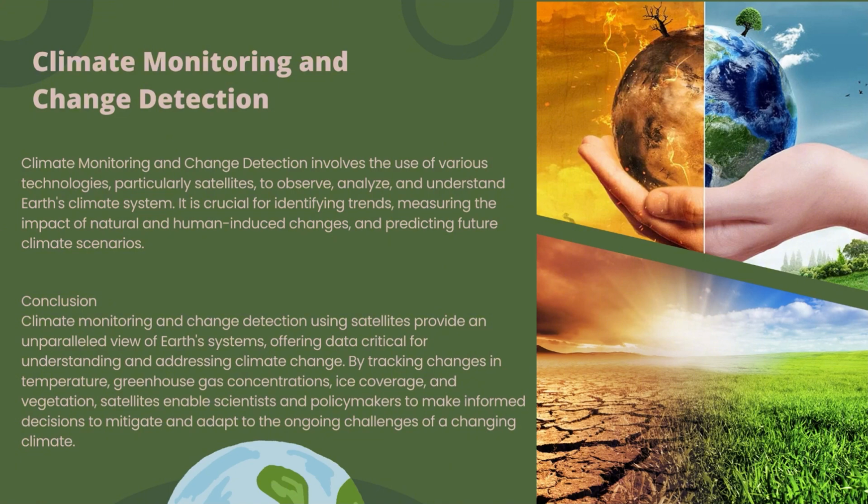Conclusion. Climate monitoring and change detection using satellites provide an unparalleled view of Earth's systems, offering data critical for understanding and addressing climate change. By tracking changes in temperature, greenhouse gas concentrations, ice coverage, and vegetation, satellites enable scientists and policymakers to make informed decisions to mitigate and adapt to the ongoing challenges of a changing climate.